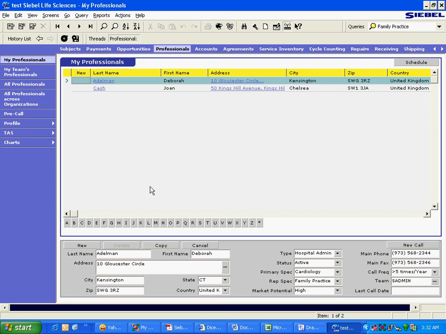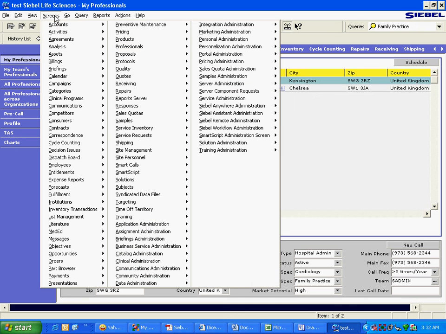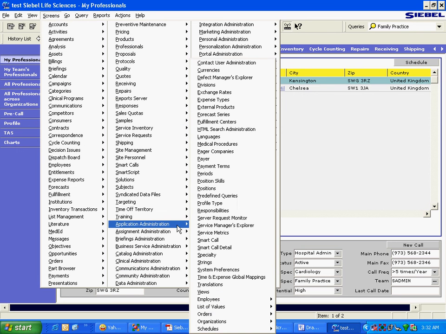Then my team's professionals. For my team's professionals, Siebel does not have to just maintain who this record belongs to, but also has to remember which team this person belongs to, who the other team members in that team are, and what records belong to all those people. So basically Siebel has to maintain a hierarchy of people somewhere. I'll show you where it maintains that.